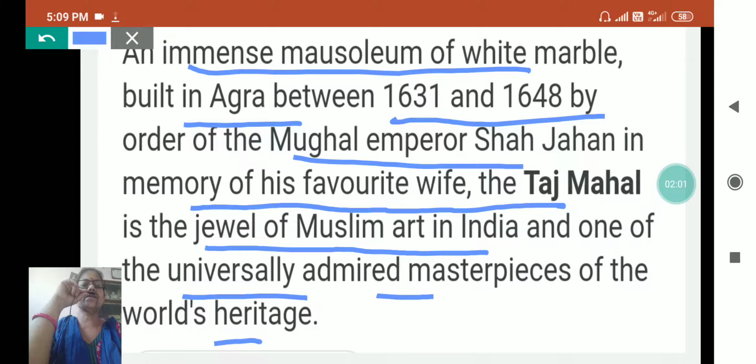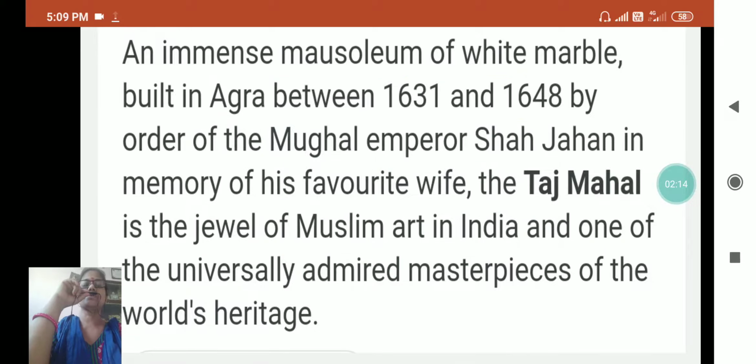My dear, earlier I explained to you that Shah Jahan was known as a good architect during the Mughal Empire, because he made many beautiful buildings in India. The Red Fort was also made by Shah Jahan. Red Fort, Agra Fort, Taj Mahal, and many more buildings were made. That's why he was known as a good architect in the history of India during the Mughal Empire.